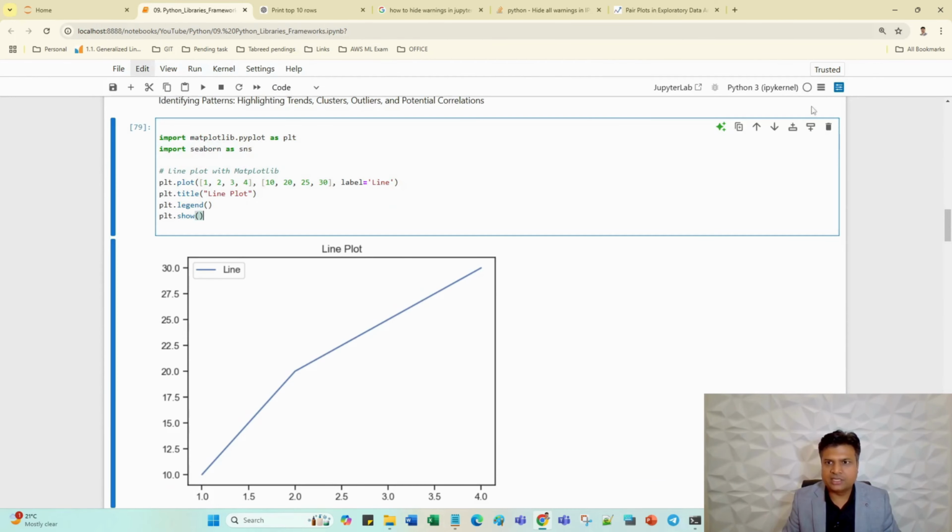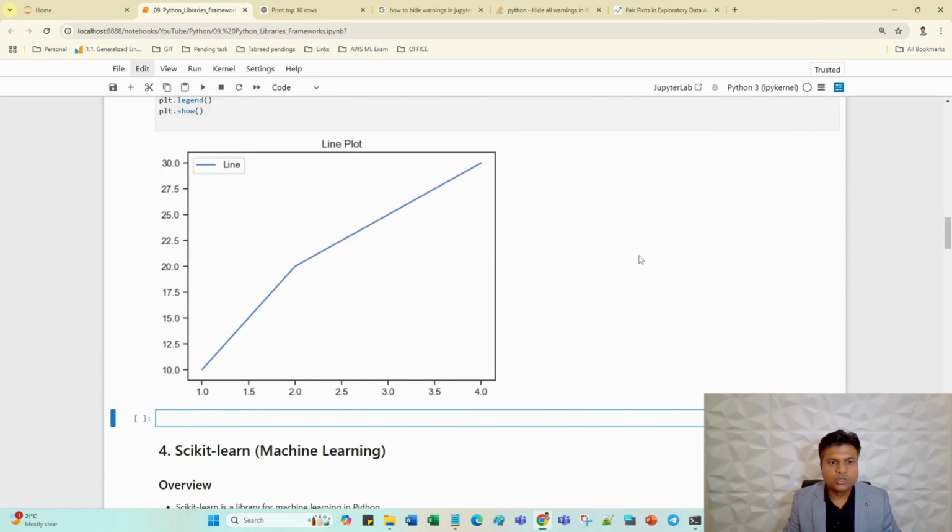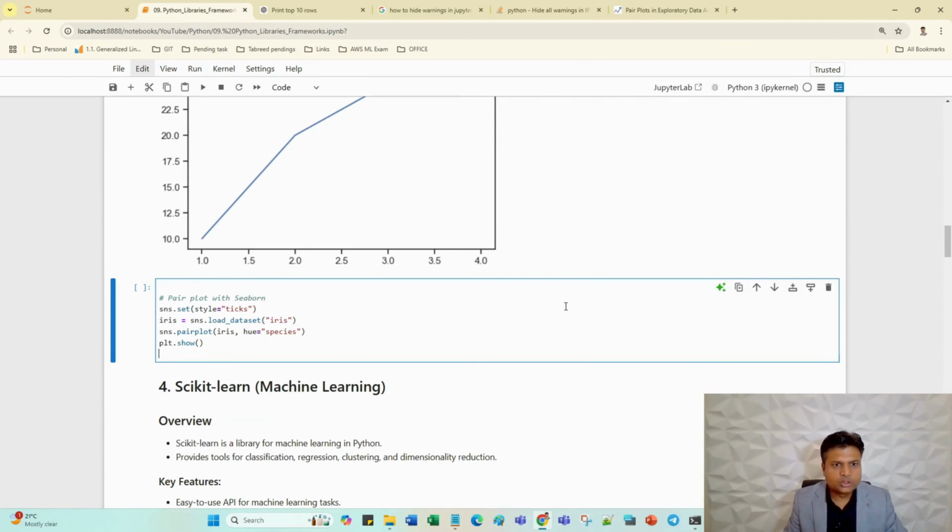Let me insert one more line so that I can show Seaborn separately. So this is for Seaborn. As I mentioned initially, Seaborn runs on top of Matplotlib. So here I'm using the same plt.show, but some extra features are there. I'm going to create a plot here, just see.